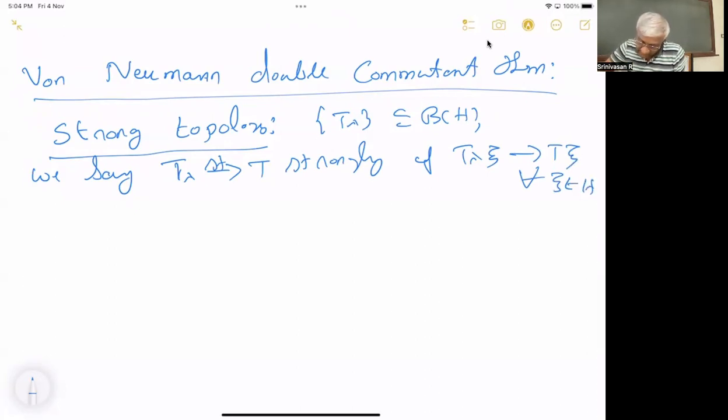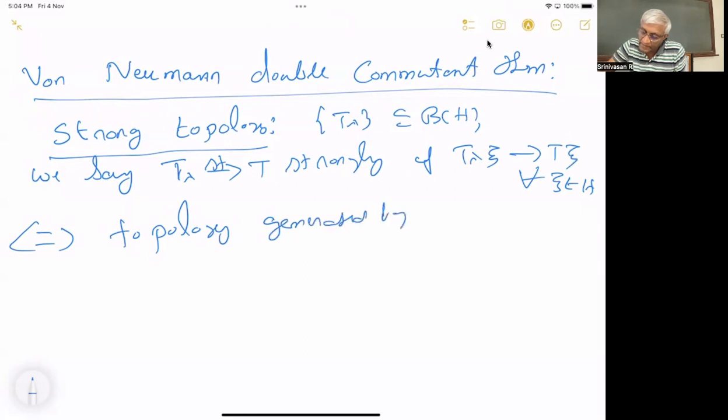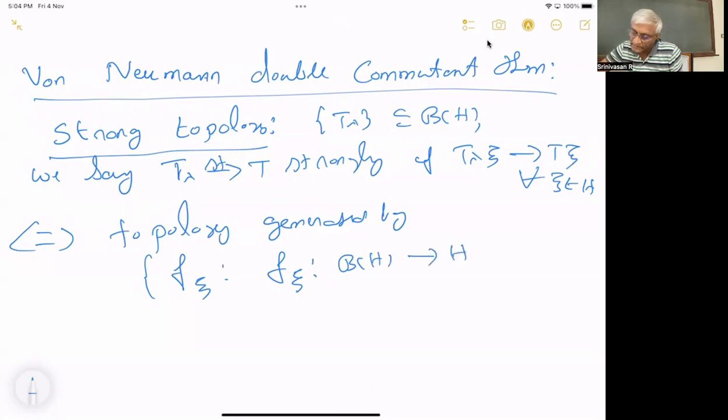So this is basically the topology generated by the functions f_xi, where f_xi is a function from B(H) to H, T going to T xi. It is the weakest, the minimal topology, which makes all these functions continuous.